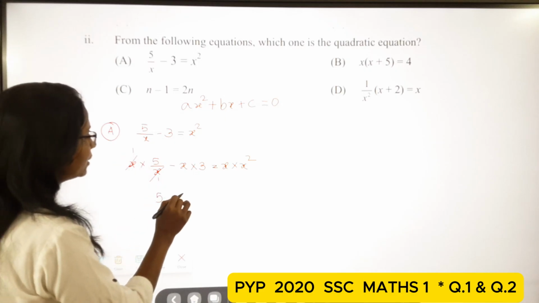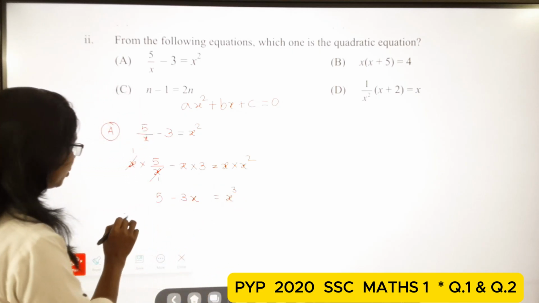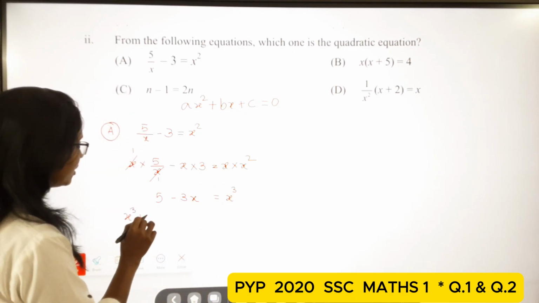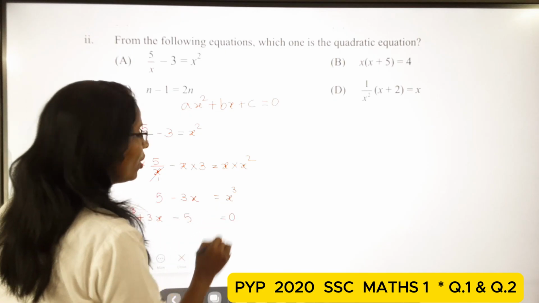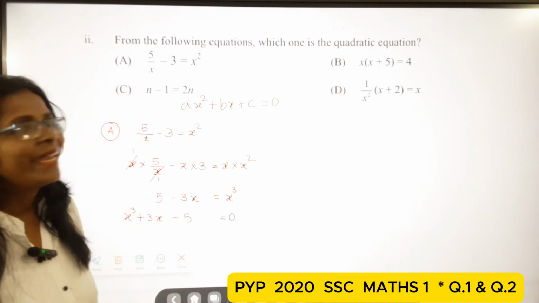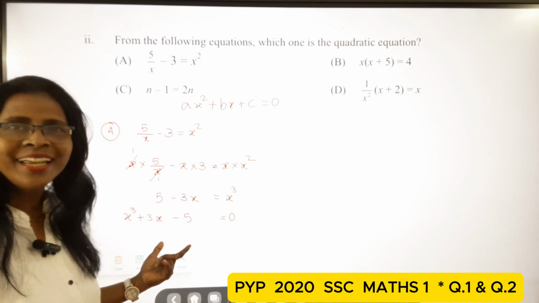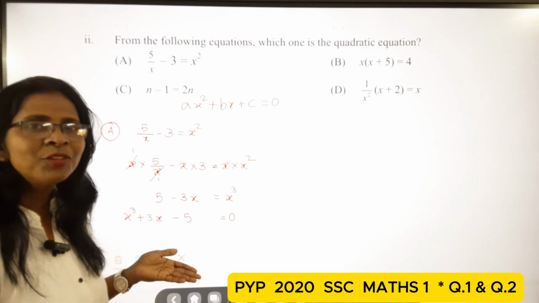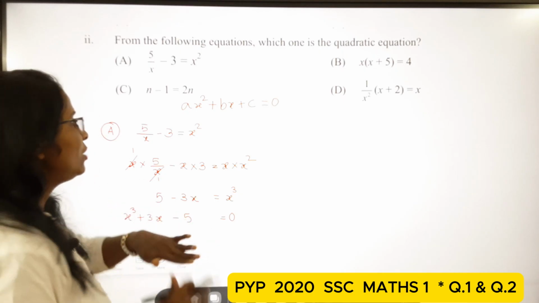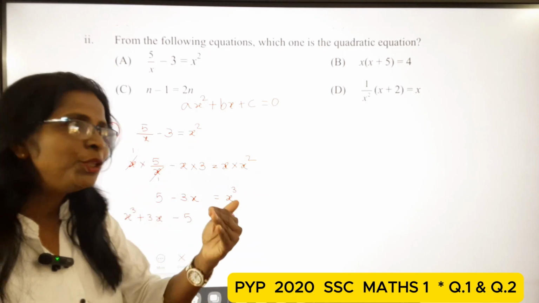Then 5 minus 3x is equal to x cube, so x cube plus 3x minus 5 is equal to 0. It is not possible that this is a quadratic equation, so this option is out.